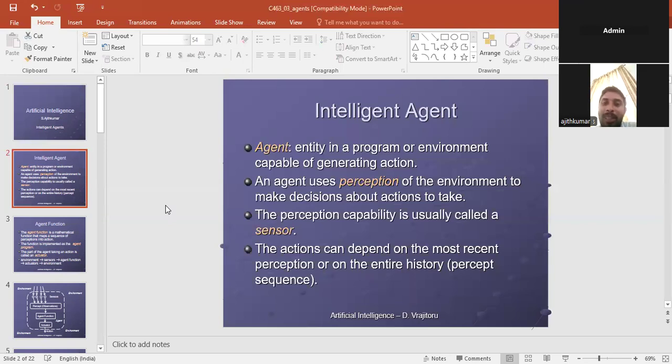The next point is perception. What is perception? Perception is through a sensor, usually called a capability. The action can depend on the most recent perception or the entire history.